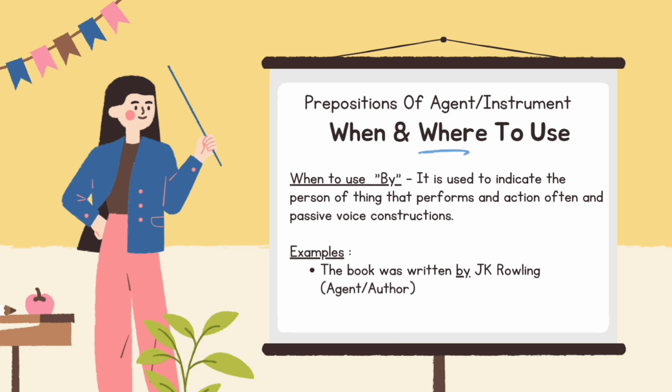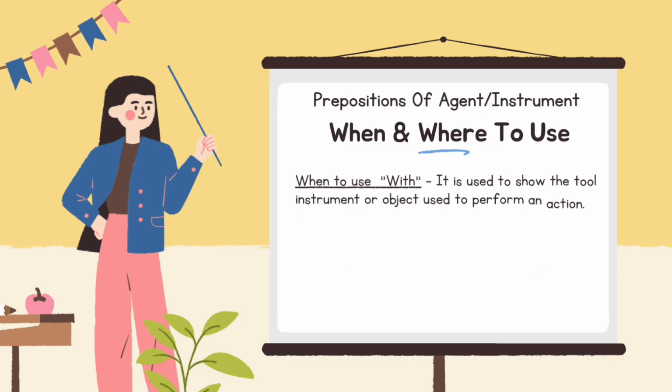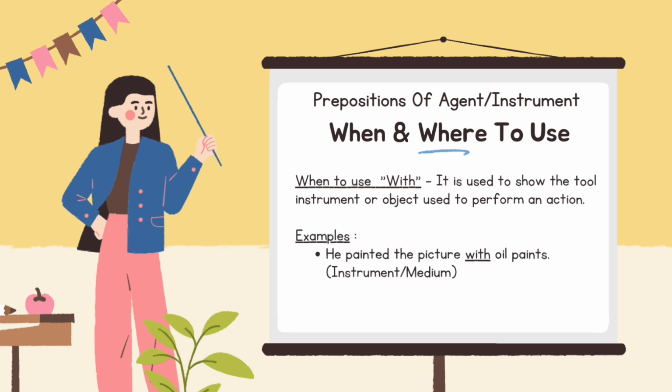It is used to indicate the person or thing that performs an action, often in passive voice constructions. Example: the book was written by J.K. Rowling, agent or author. When and where to use with. It is used to show the tool, instrument, or object used to perform an action. Example: he painted the picture with oil paints.